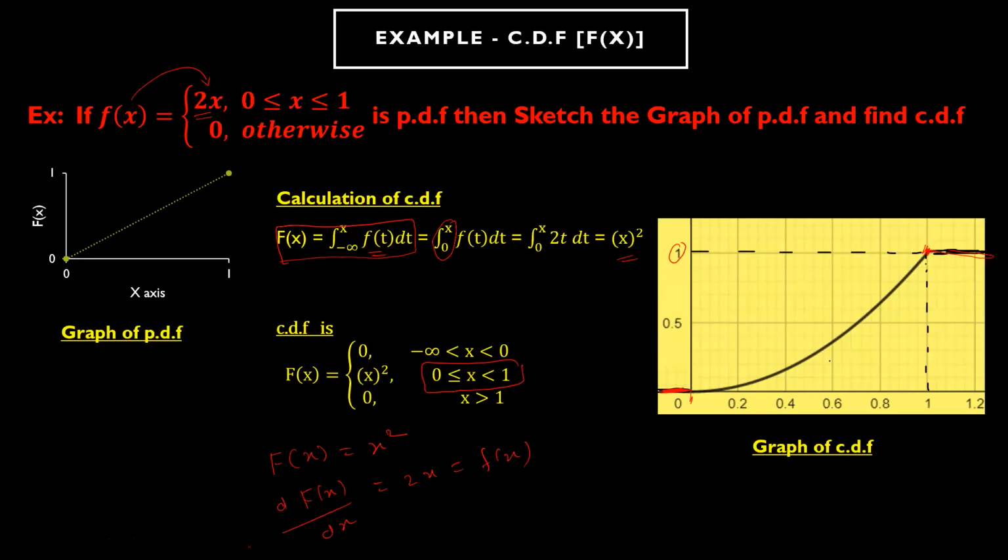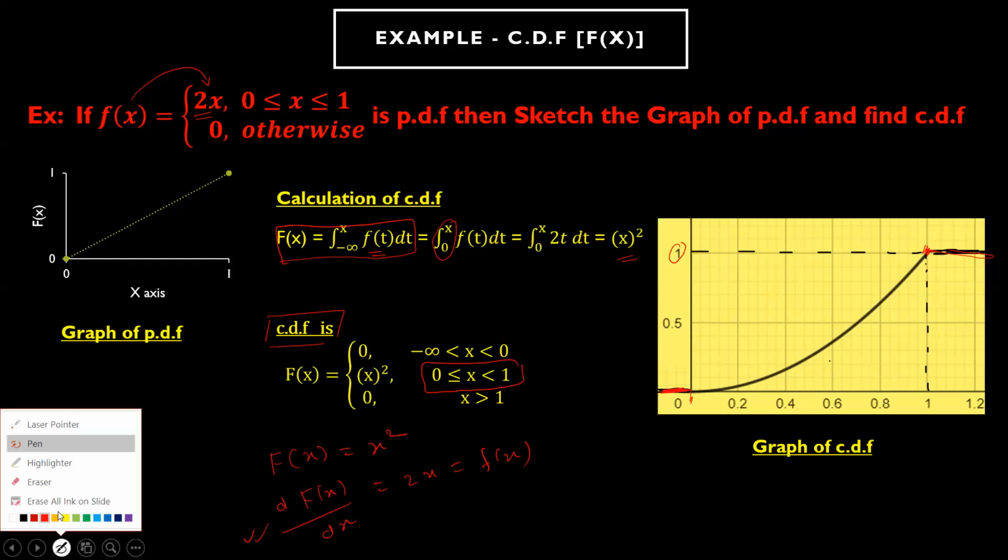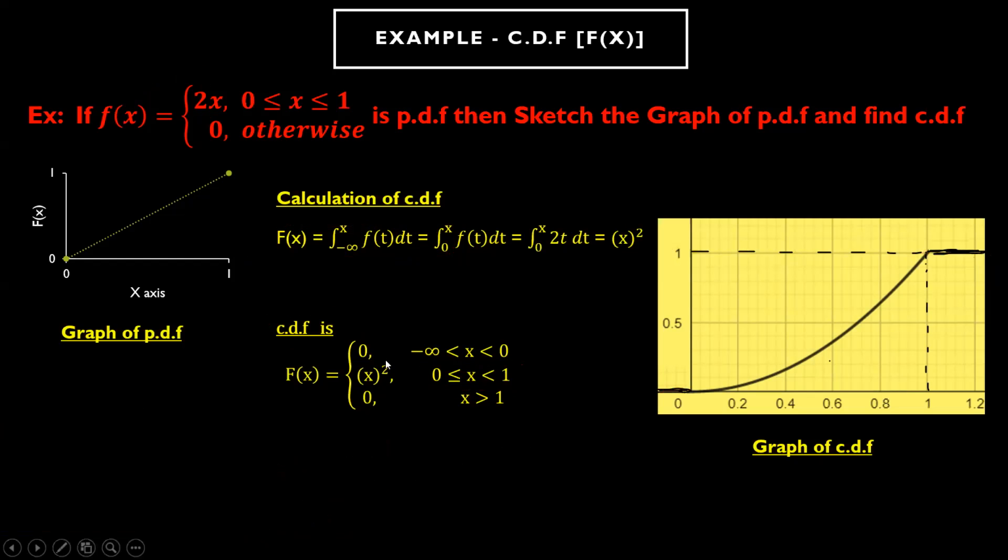So this property holds good. Why we need this property, we will see in upcoming problems, where we can solve some GATE problems quickly when the problems come under CDF. We will see that a bit later. So this is a quick example.